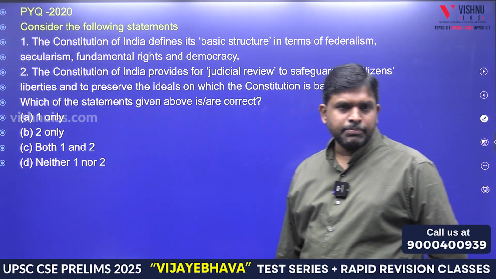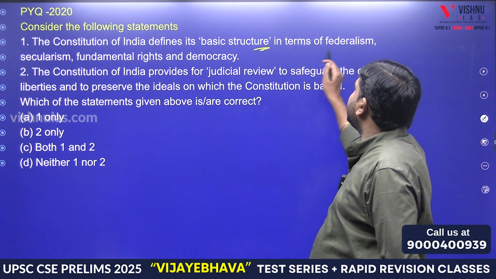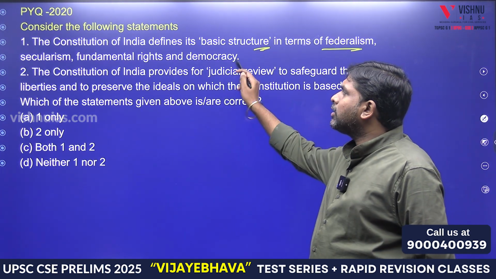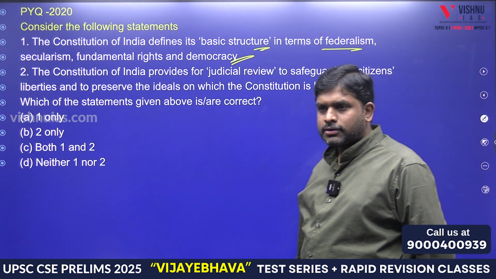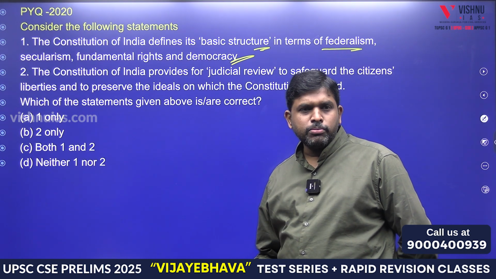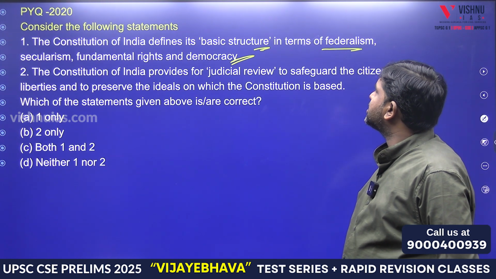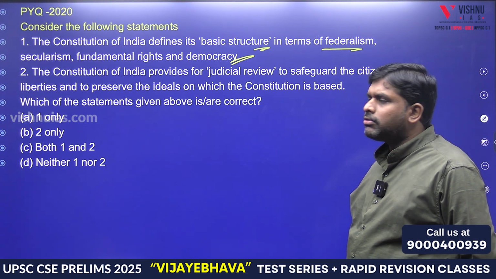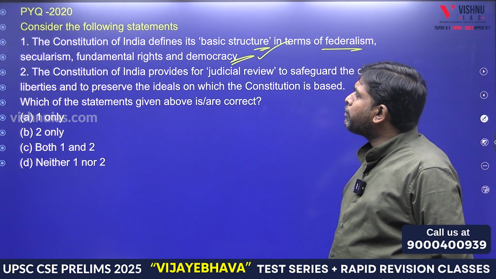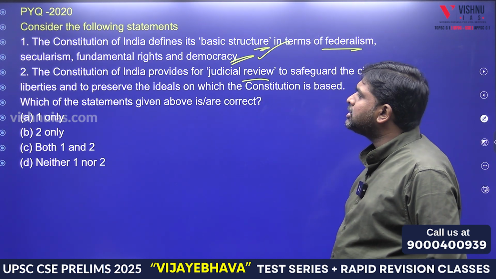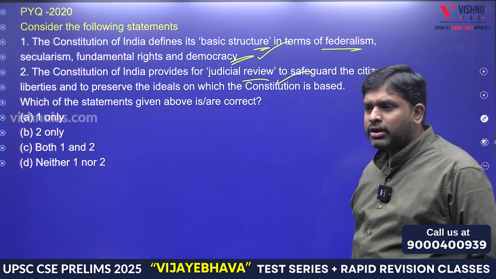Consider the following statements. The Constitution of India defines its basic structure in terms of federalism, secularism, fundamental rights and democracy. So, question is on what? Basic structure. Today we have basic structure? Yes. The Constitution of India defines its basic structure in terms of federalism, secularism, fundamental rights, whether it's a basic structure or not? Yes. The Constitution of India provides for judicial review to safeguard the citizens' liberties and to preserve the ideals on which the Constitution is based. Yes or no? So, which of the above are correct? Think.